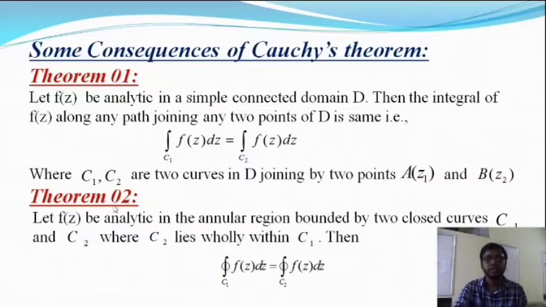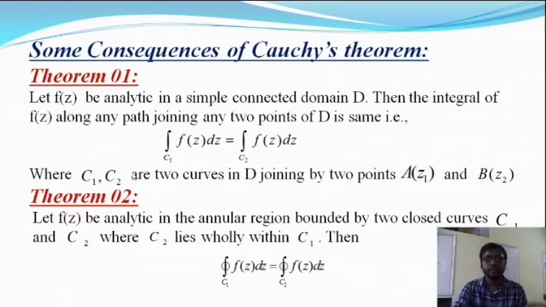The second theorem is very important for Cauchy's theorem. Let f(z) be an analytic function in the annular region bounded by two closed curves C1 and C2, where C2 lies only within C1. That means C1 is the bigger curve and C2 lies within C1.